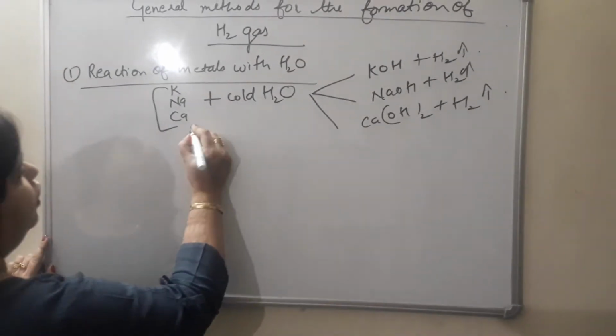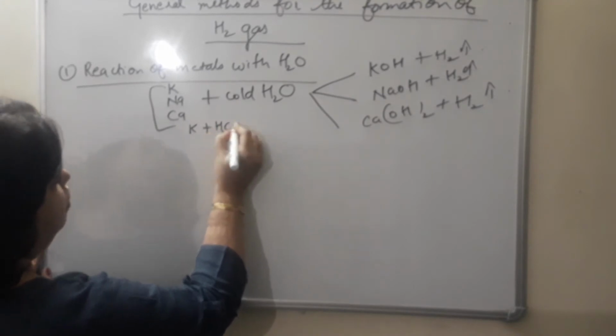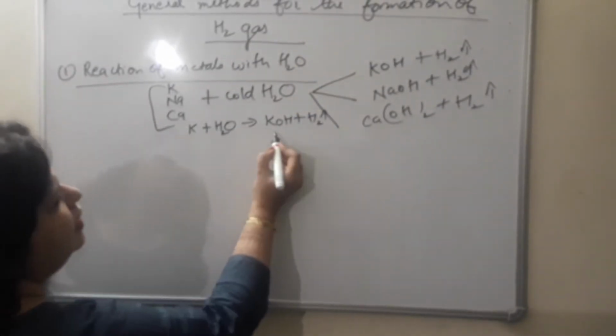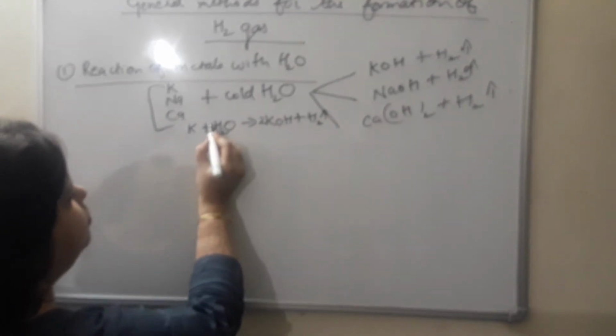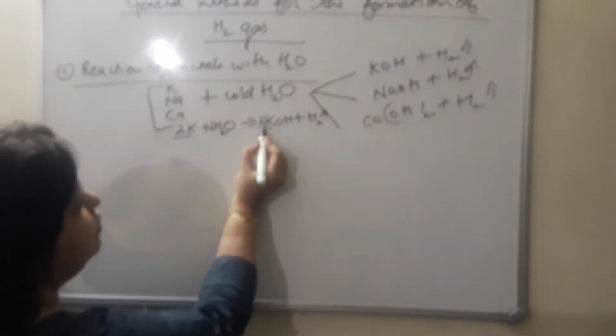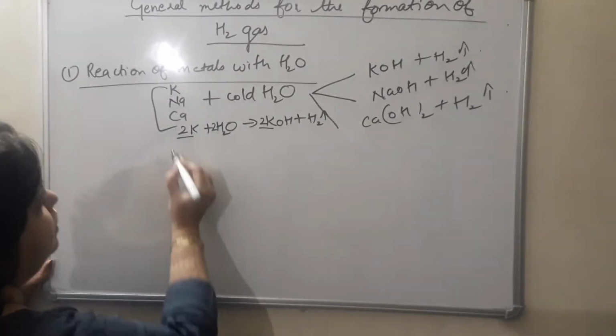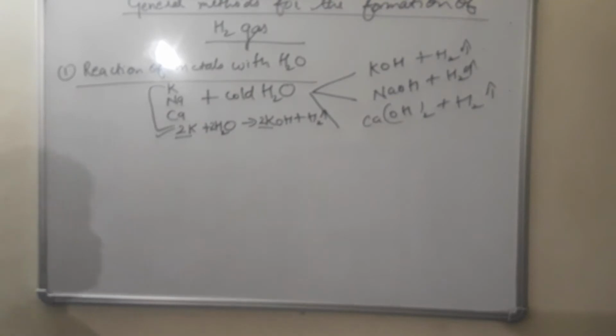Balancing you can do very easily. One I am doing for you. K plus H2O gives KOH plus H2, because without balancing there is no use of writing the reaction. Now you can balance here. Put 2 here, potassium 2, hydrogen 4, put here and put here. Potassium 2, hydrogen 4, oxygen 2. In the same manner you can balance the other reactions also.